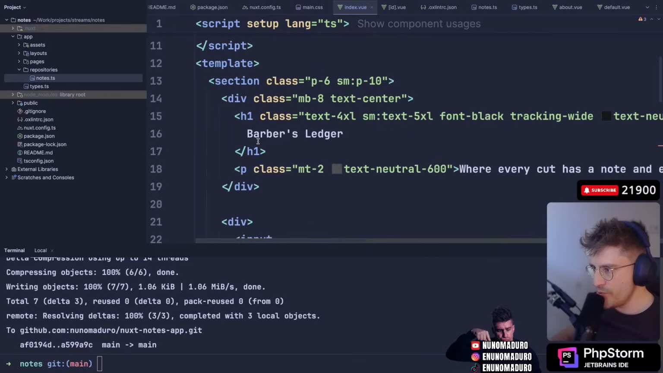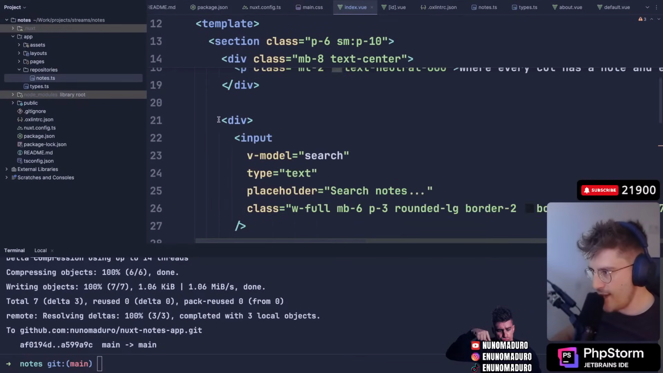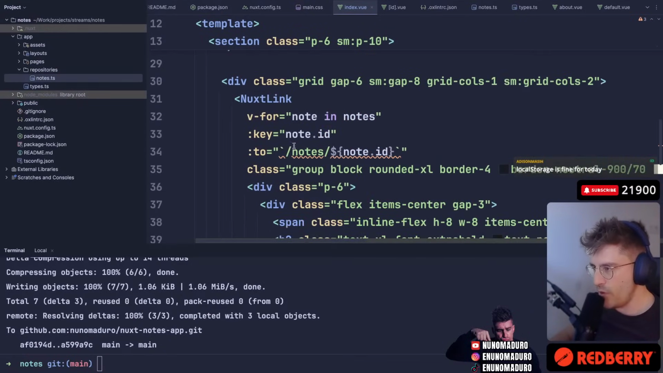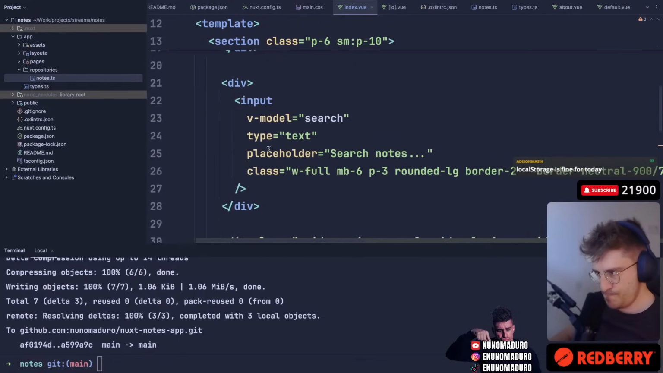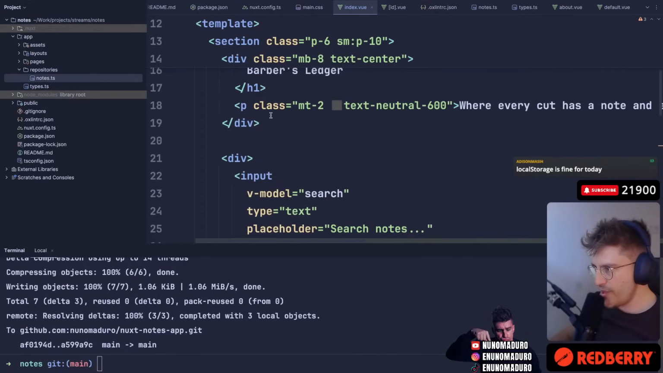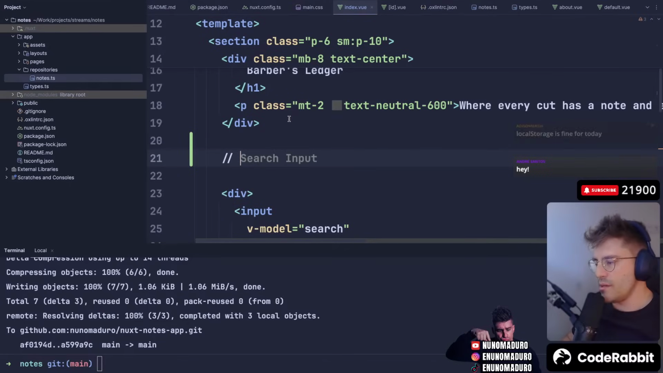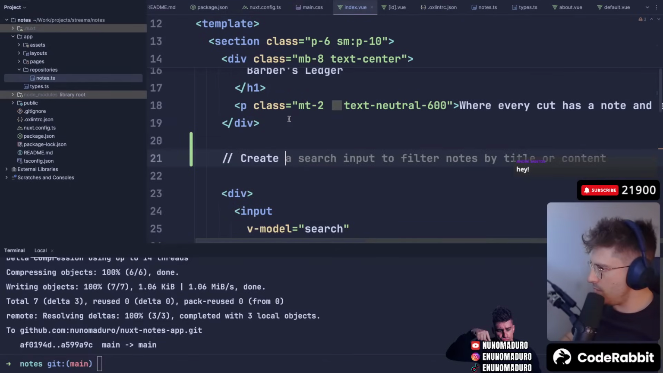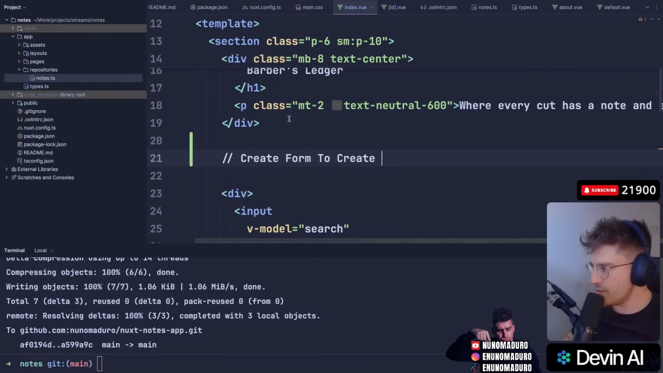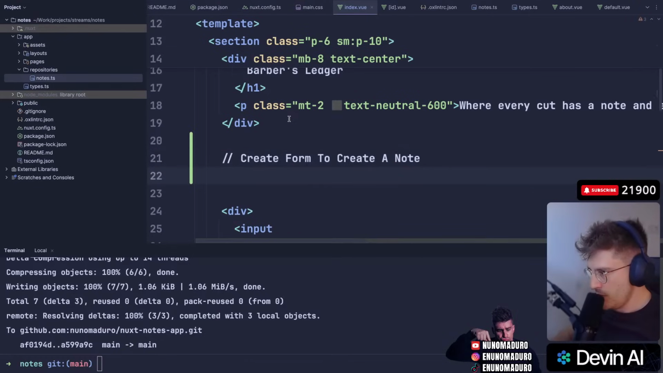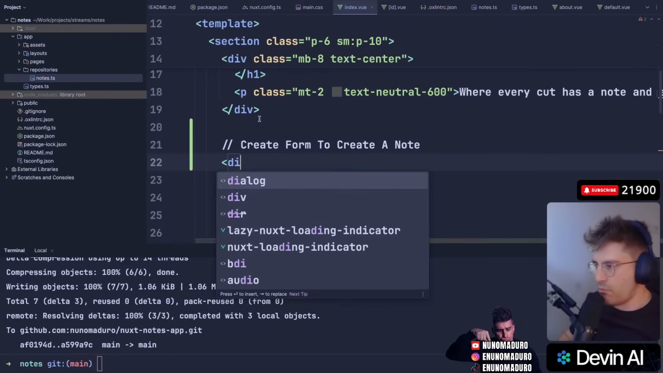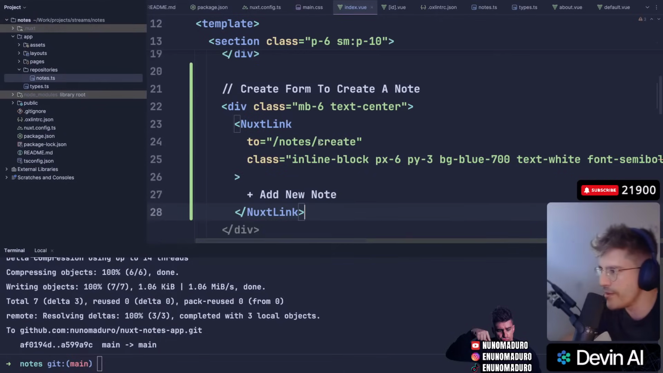So what we could do is go all the way down, and we have the search, we have all of the nodes. I guess we could have an input here that does the following: create an input to create, or a form. Create a form to create a node. This will generate the entire thing real quick.